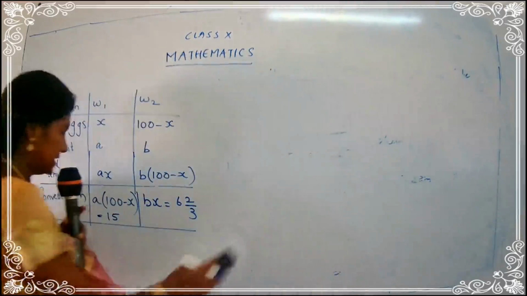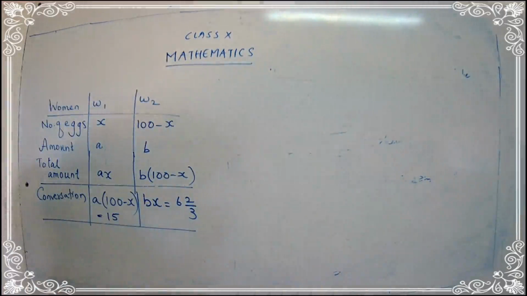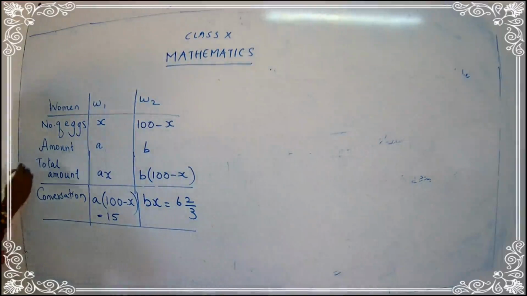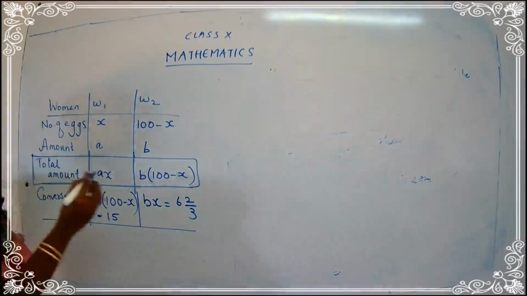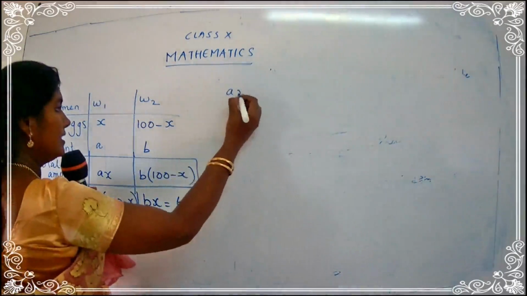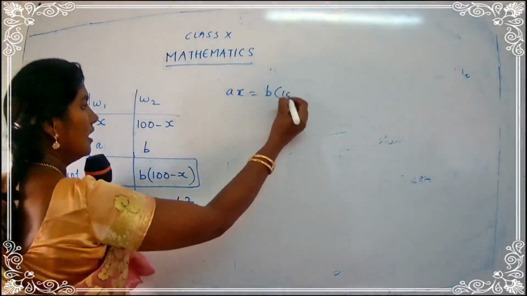Let's go for the next step. Read the next statement. They have given you in the second statement itself, both sold them for the same sum of money. So both of them are going to get the same money. That is, I have to consider the total amount. I'll write here Ax is equal to B into 100 minus x.